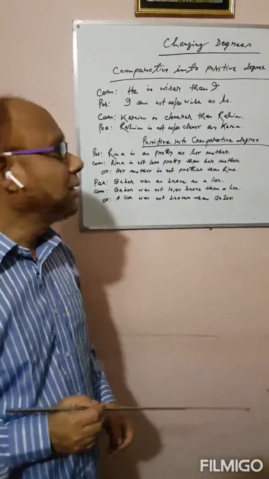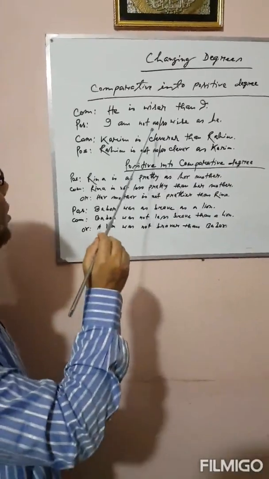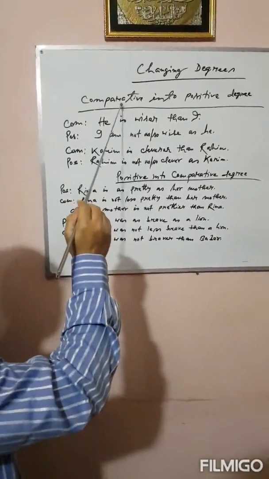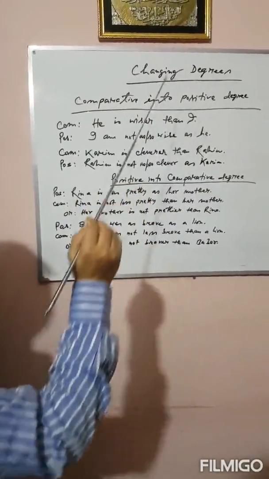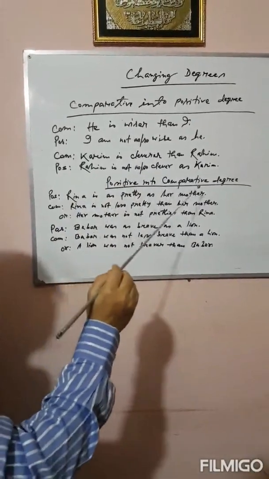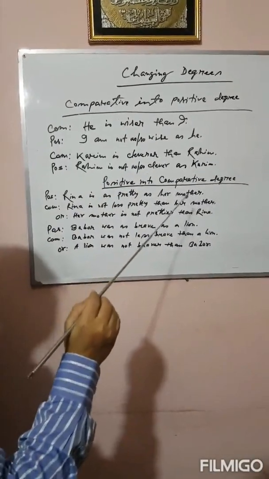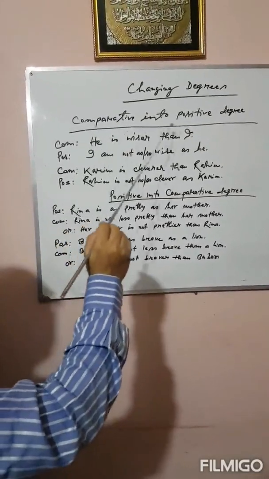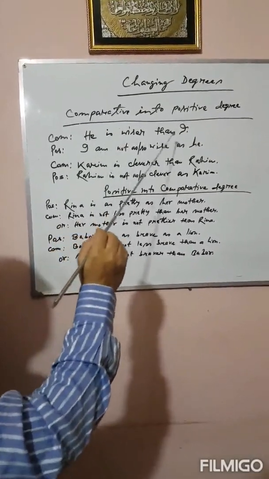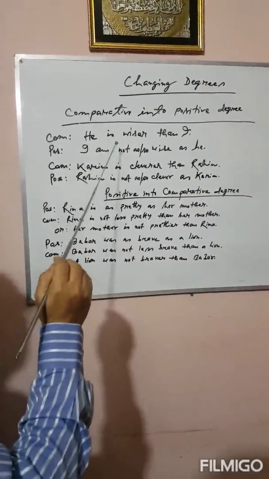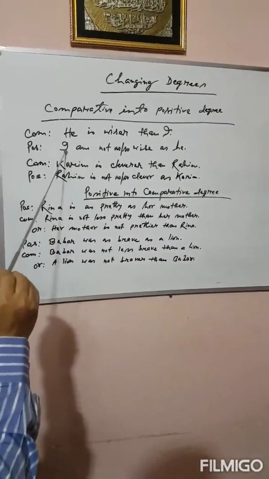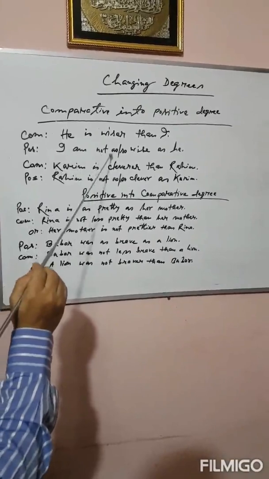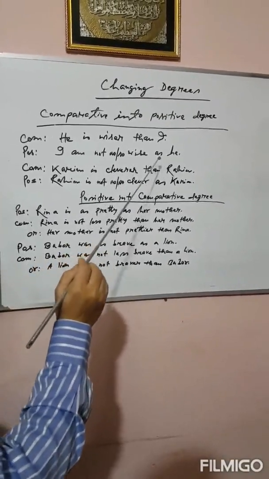Dear learners, now I am going to discuss the rest of the two rules, comparative into positive and positive into comparative degree. Now, comparative into positive degree: he is wiser than I. Positive degree will be: I am not as or so wise as he.